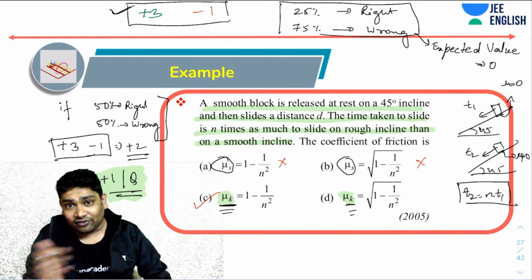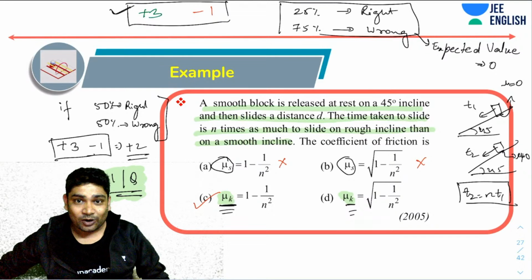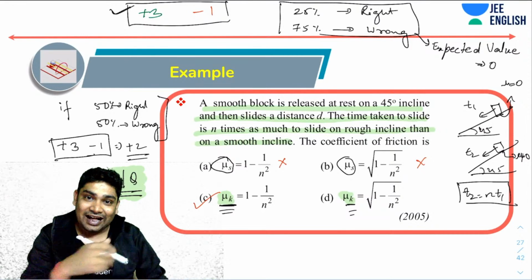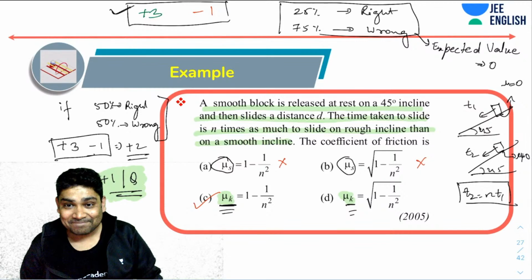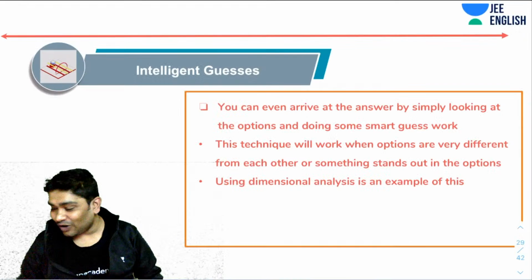Let's say for 5 of those 10 questions I could narrow it down to two options. I would have just gone ahead and taken guesses. I would have just got 5 marks for free. Okay, all right, why not?